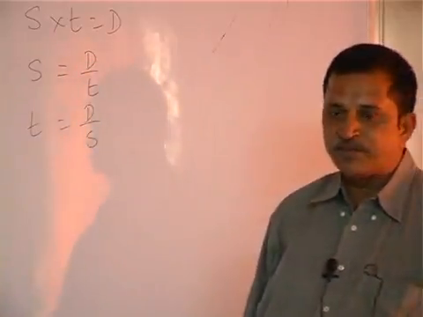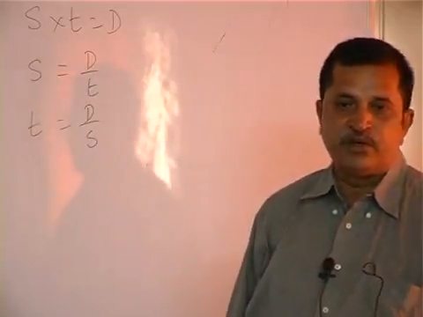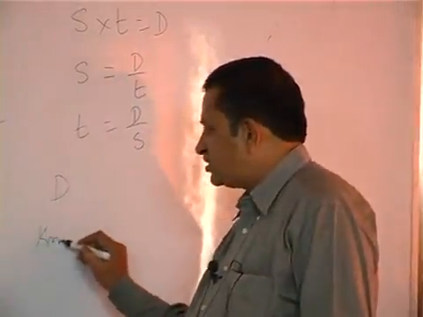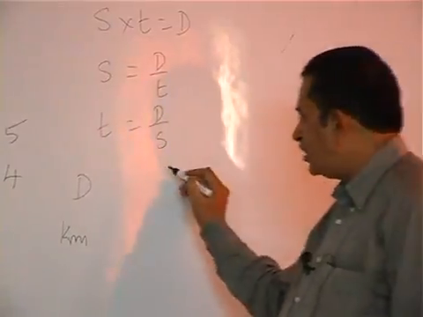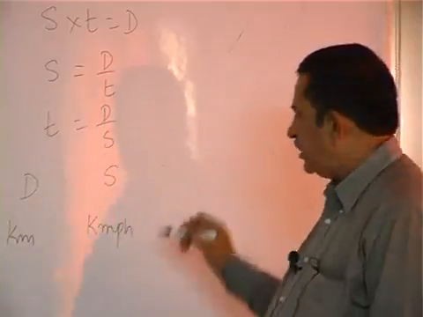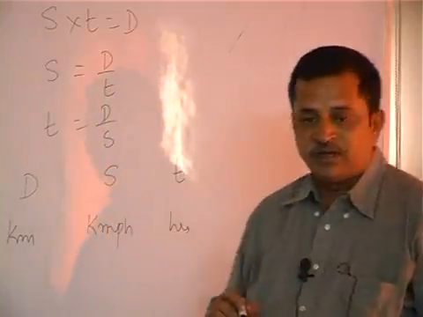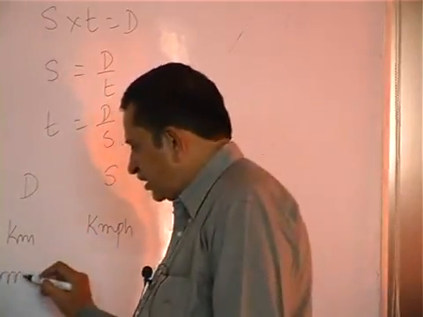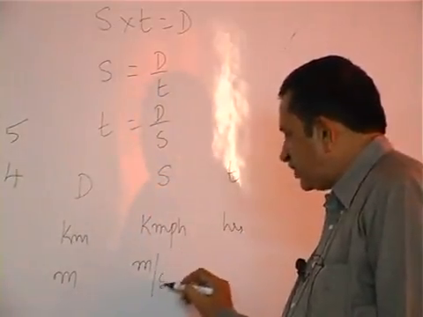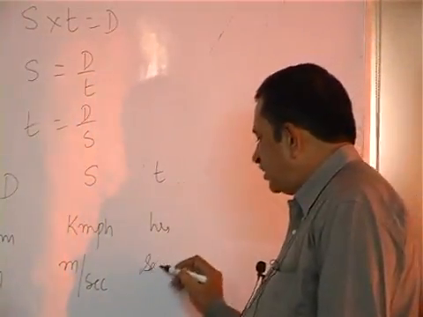And in the problems mainly, we come across two types of units. If the distance is in kilometers, the speed should be in kilometers per hour and the timing will be in hours. If the distance is in meters, the speed will be in meters per second. It should be in meters per second. The timing will be in seconds.